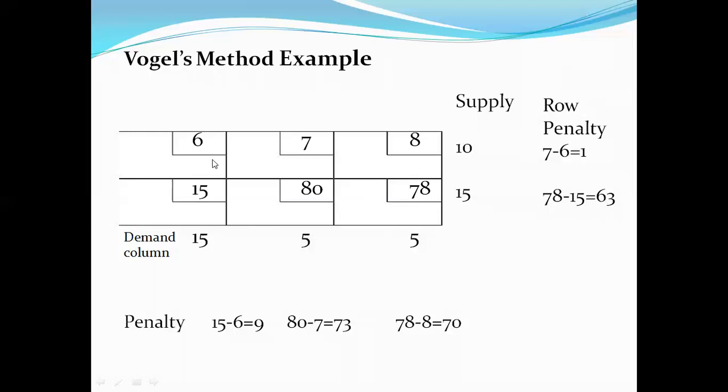When considered in the case of this column, what will be the penalty? 15 minus 6, that is 9, and simultaneously 80 minus 7, 73, 78 minus 7, there is a 70.